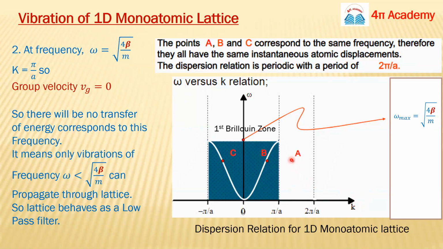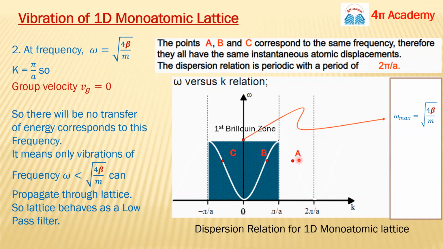You can find the coordinates, just draw the lines. But for these three values, we have the same value of omega. This K, the wave vector, is showing the displacement also, so we can calculate the displacement using this K. So it's telling us that the atomic displacement of the atom is the same for these points.